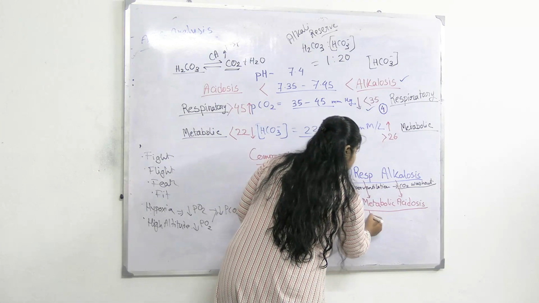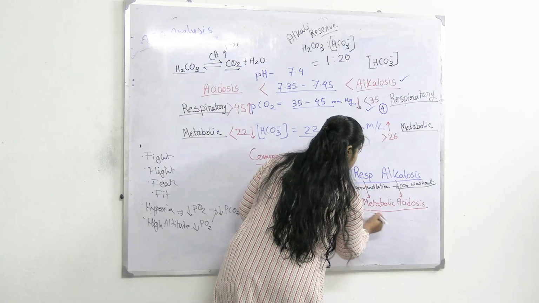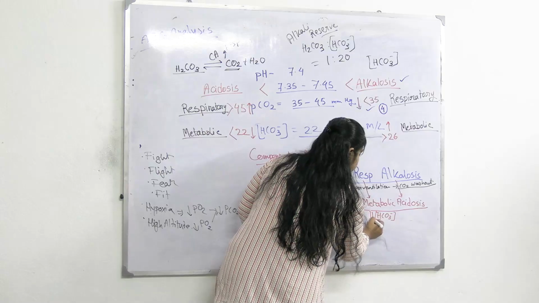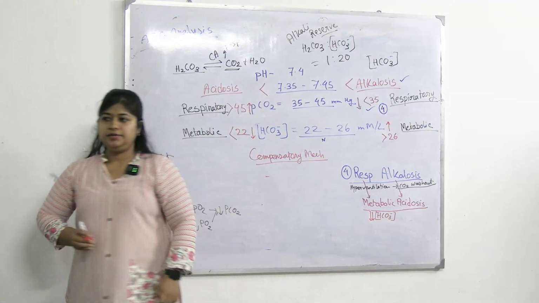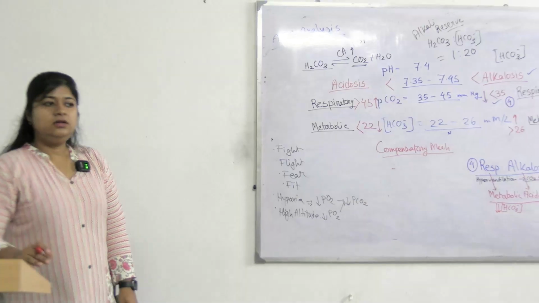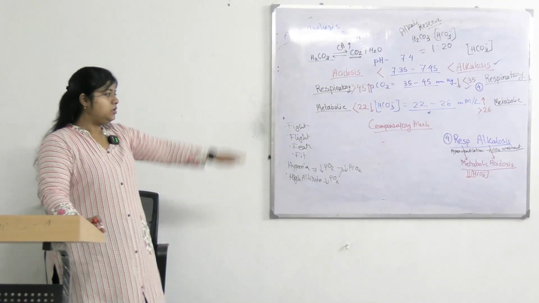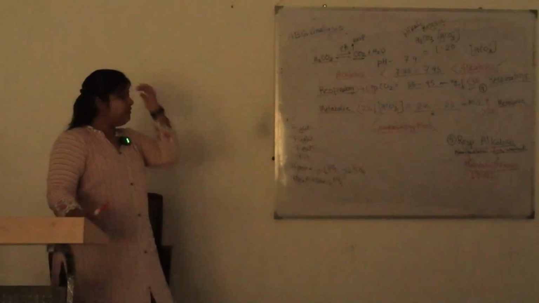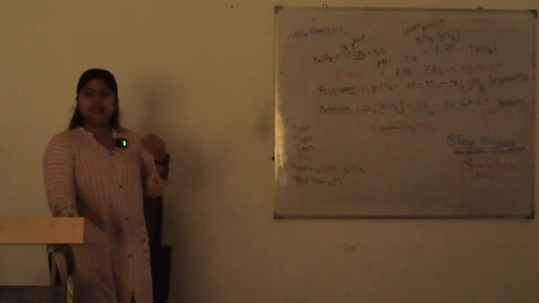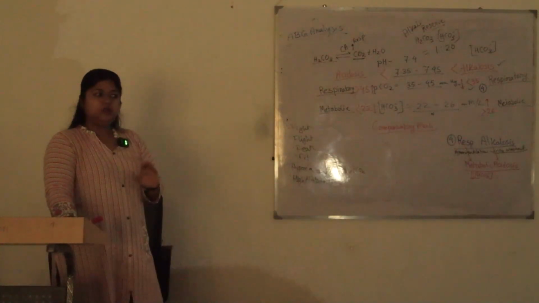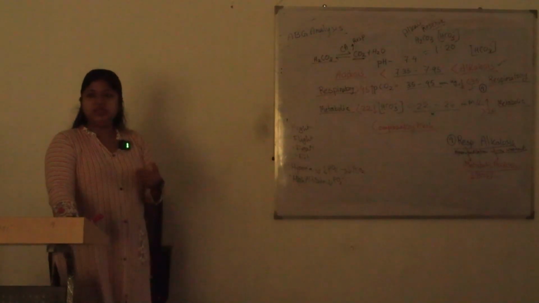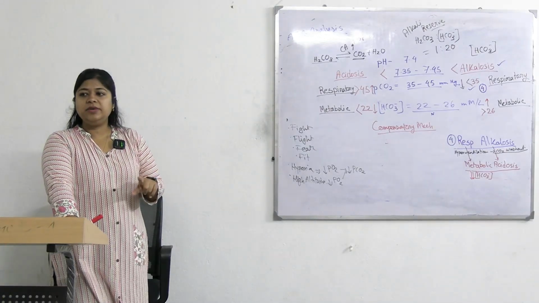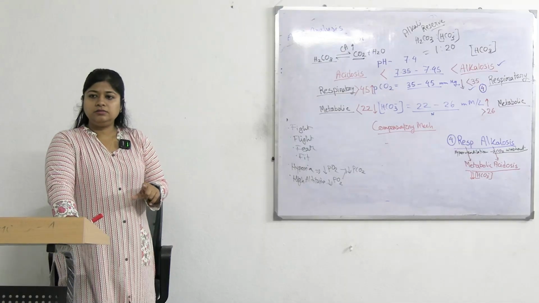What happens in metabolic acidosis? Here, bicarbonate concentration is decreased. Okay? So alkali load will be decreased to keep the balance. Understood? So whenever there is any disorder, whether it is respiratory or metabolic, the compensatory mechanism will always be the opposite. In case of respiratory disorders, the compensatory mechanism will be by metabolic methods.